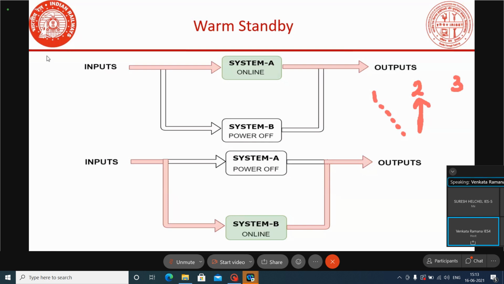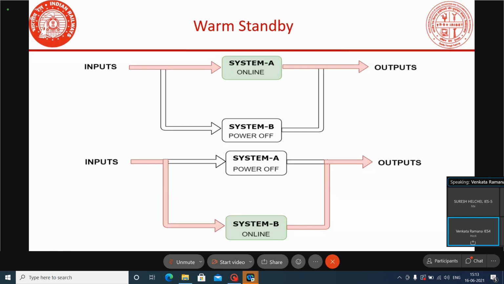Simply, in a warm standby system, only one system is powered on, and the second system will be powered off. The second system will power on only when the first system has failed. After ensuring the first system has failed, there are some external circuits. Using those external circuits, the power will be switched on to the second system and switched off to the first system, and the second system starts working, and after a time delay, the output will be delivered.